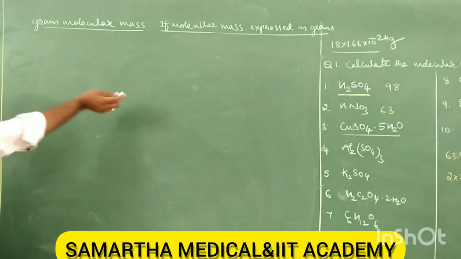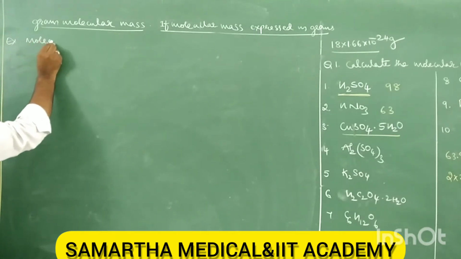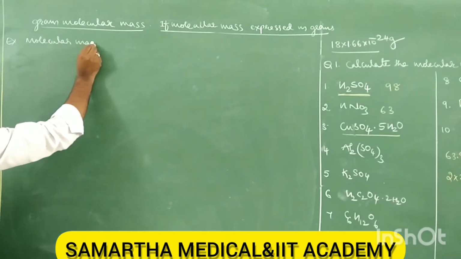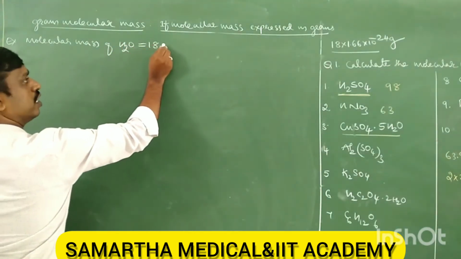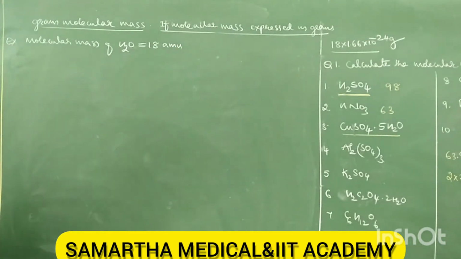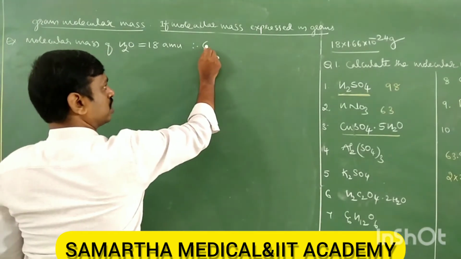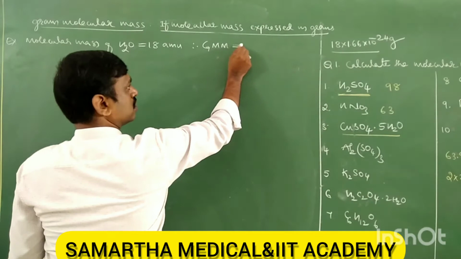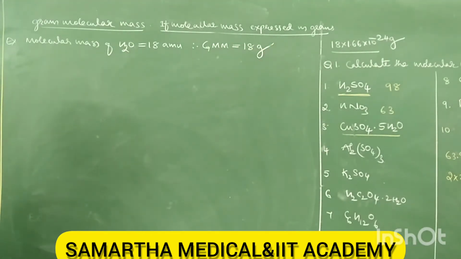For example, what is the molecular mass of water? The molecular mass of H2O is 18 AMU. AMU is not a unit, it is a comparison value. So the molecular mass of water is 18. Therefore, what is its gram molecular mass? It equals 18 grams. Therefore, 18 gram is the gram molecular mass.